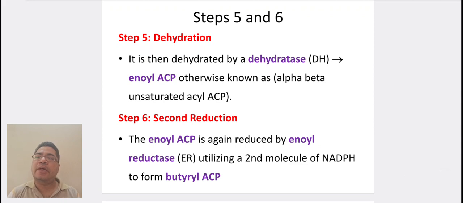Step 5 is dehydration. It is then dehydrated by dehydratase to acyl ACP, otherwise known as alpha beta unsaturated acyl ACP. Step 6 is second reduction. The acyl ACP is then reduced by acyl reductase, utilizing a second molecule of NADPH, to form butyryl ACP.